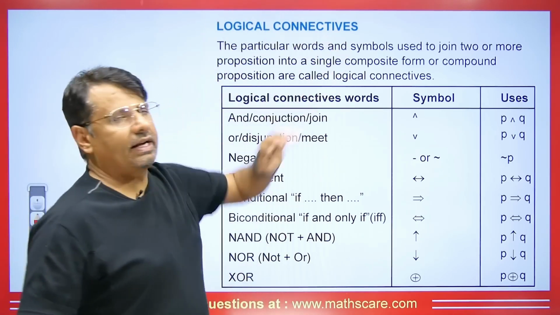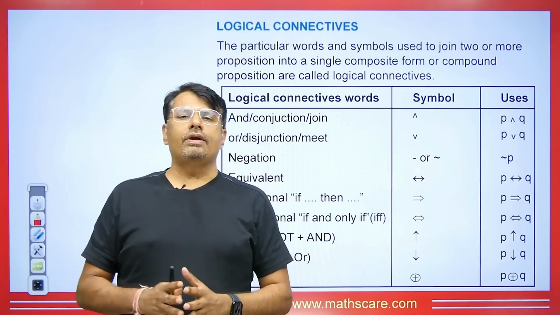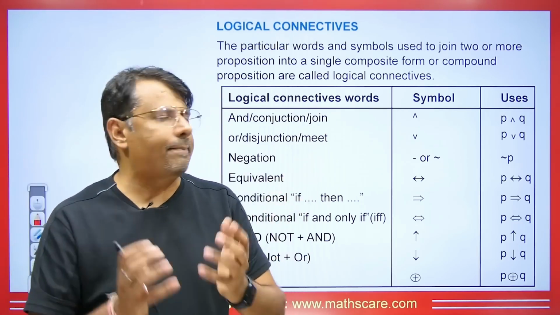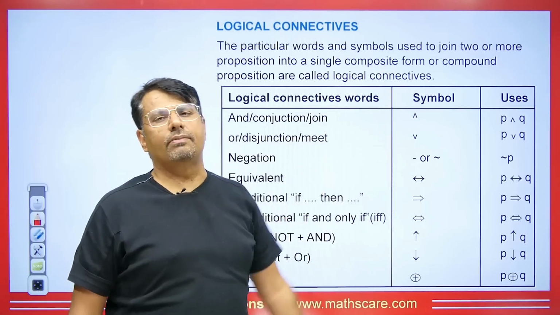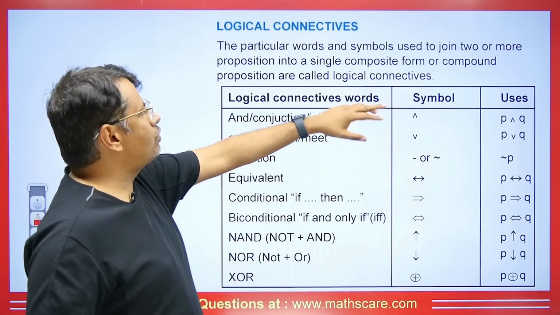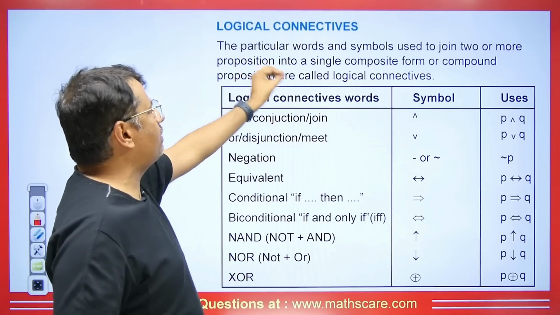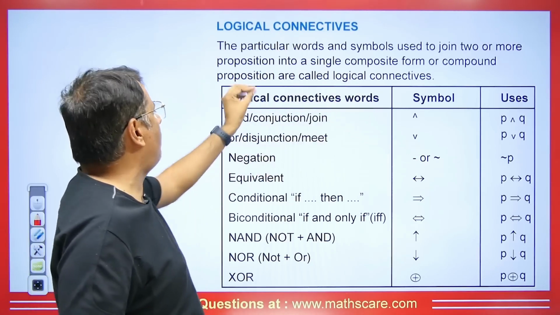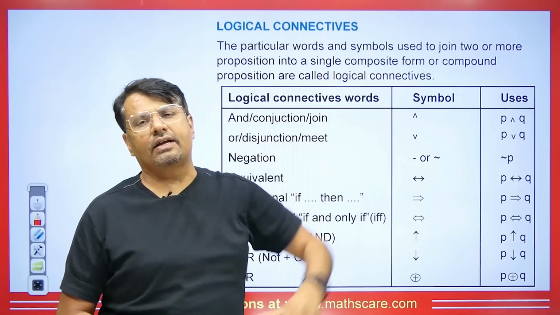So students, here we have logical connectives. How do we connect when there is a compound statement, and how do we denote a compound statement? Is this clear? Now let's move on. The particular words and symbols used to join two or more propositions into a single composite, compound proposition are called logical connectives.